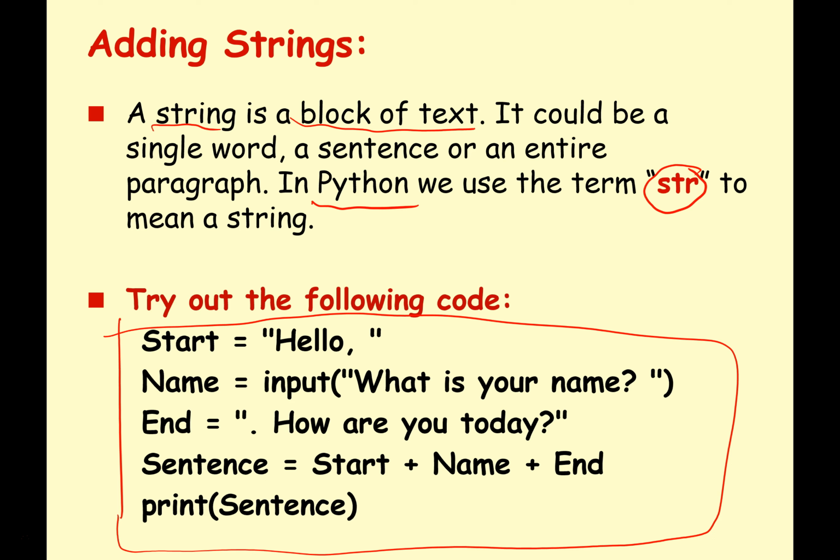But let's go through the logic. So we're going to have 3 pieces of text. We're going to have start, we're going to have name, and we're going to have end. Start has the value hello. Name will have the value for whatever is input by the user when the program is running. And again, end is how are you today. So what happens when we run this program? What's going to happen?